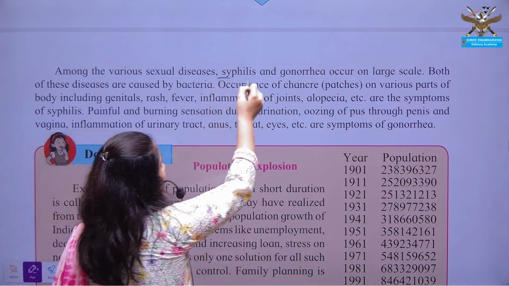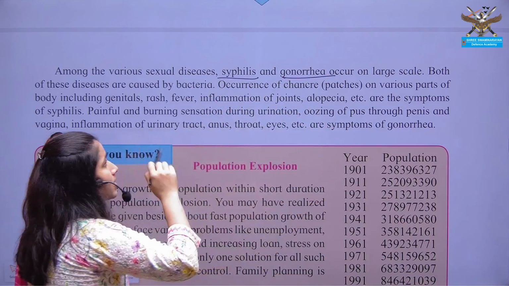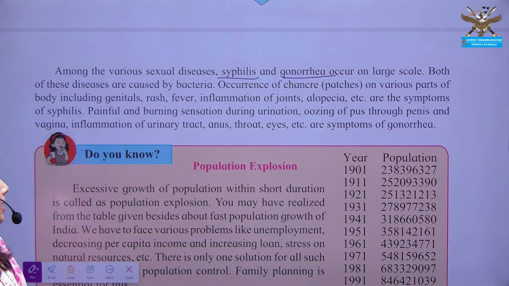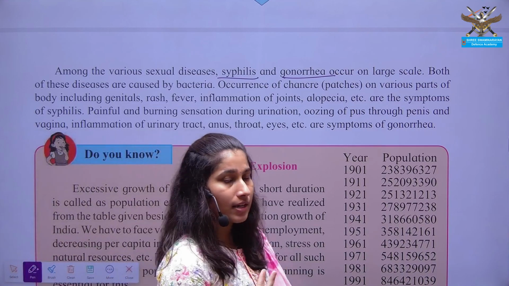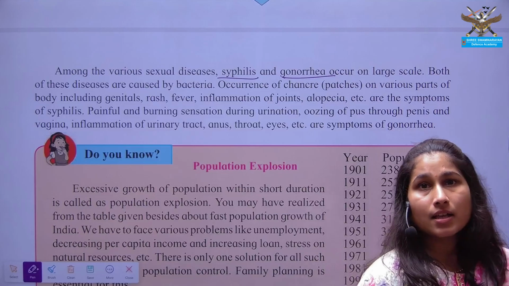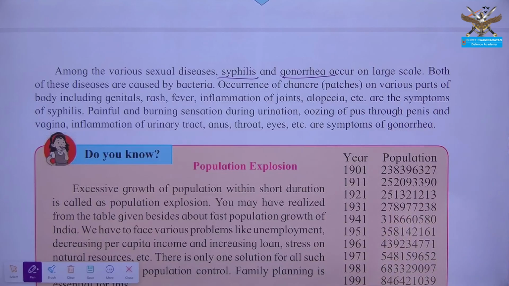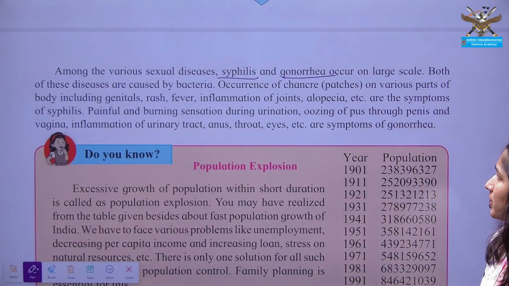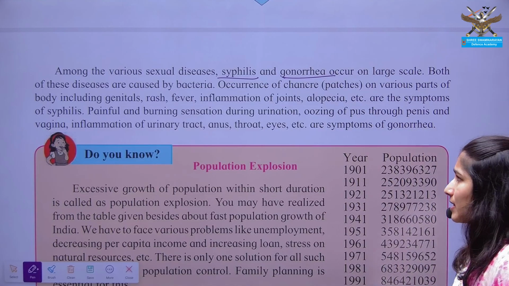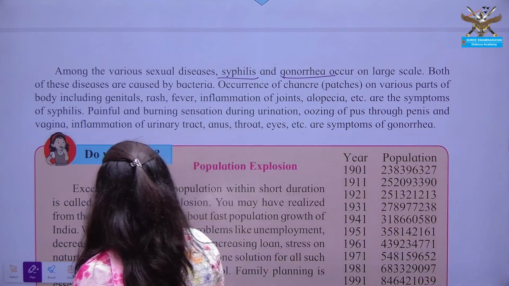That is, syphilis and gonorrhea are the two diseases which are seen on a large scale in males and females. What are these diseases? These are sexually transmitted diseases, or STDs, which can be transferred from one individual to another. What are the symptoms of these sexual diseases?